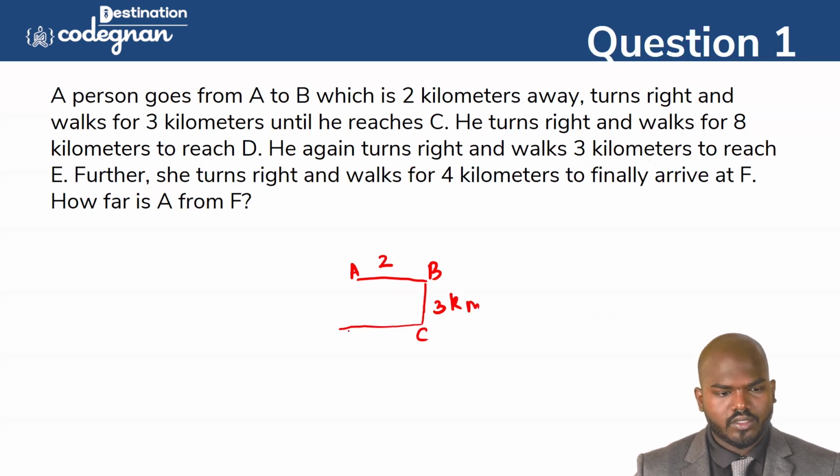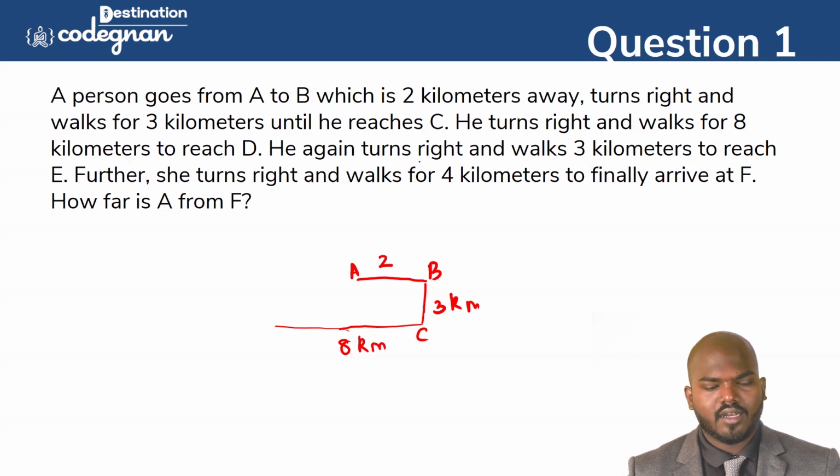And he walked for 8 kilometers to reach D. 8 kilometers. So balance the value. You see this one in between them, they have a gap of 2, but here it is 8. Then the difference is going to be 6 kilometers to reach D.